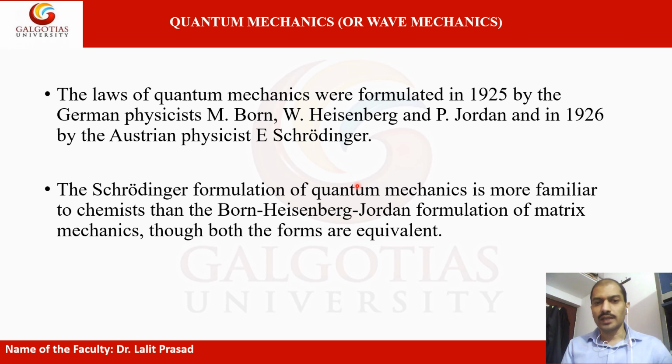So that is called the uncertainty, and in his theory it can be explained precisely. So the Schrödinger formulation of quantum mechanics is more familiar.